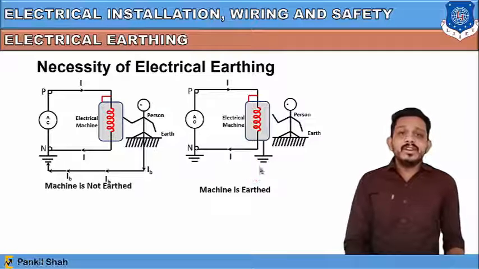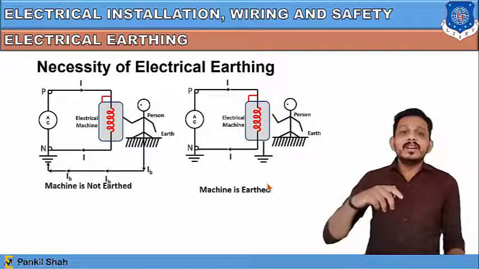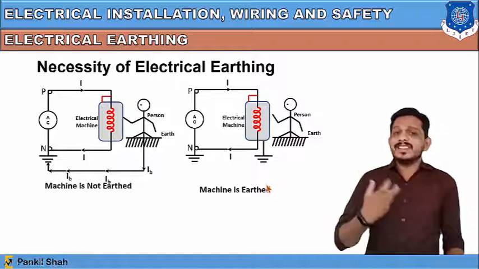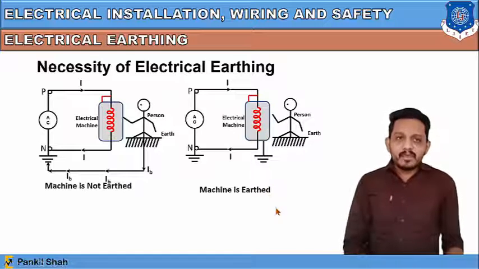So if the body of this machine is earthed, then in the faulty condition, whenever the body of the machine has electric current, the whole current will start flowing through the earth.